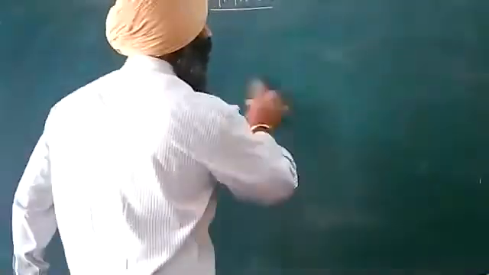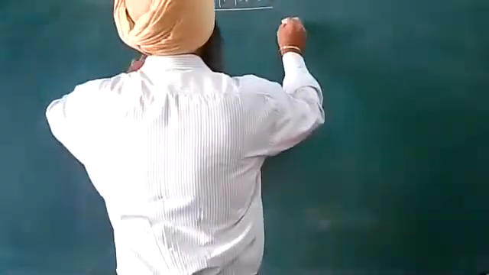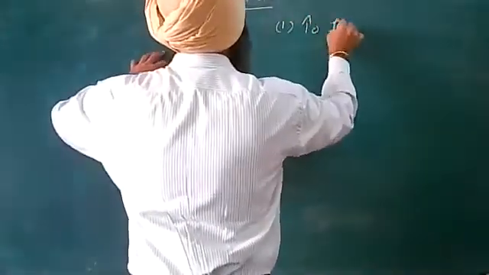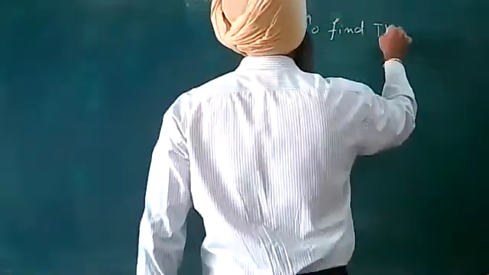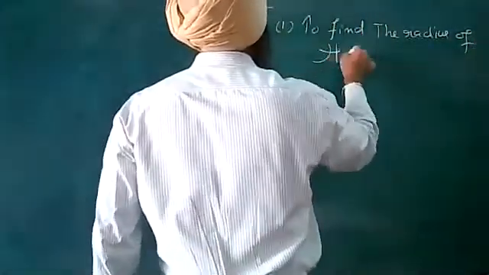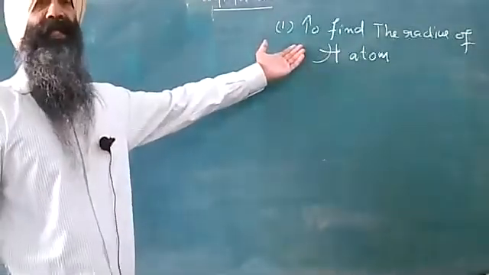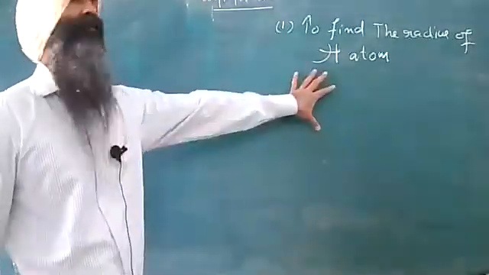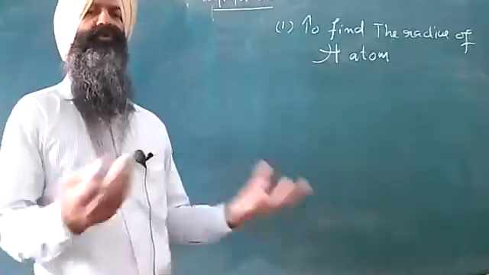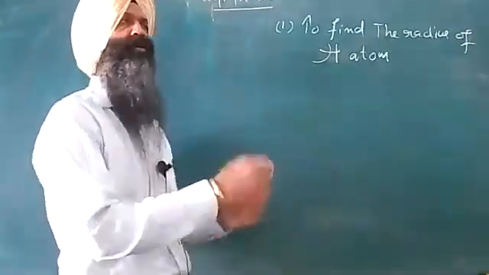So let us have, beta. First application of Bohr's atomic model is regarding the atomic radius. To calculate, first is to find the radius of hydrogen atom. This is rather the application of your so-called Bohr's model of atom. We want to apply Bohr's model of atom in calculating the radius of the atom, rather hydrogen atom.